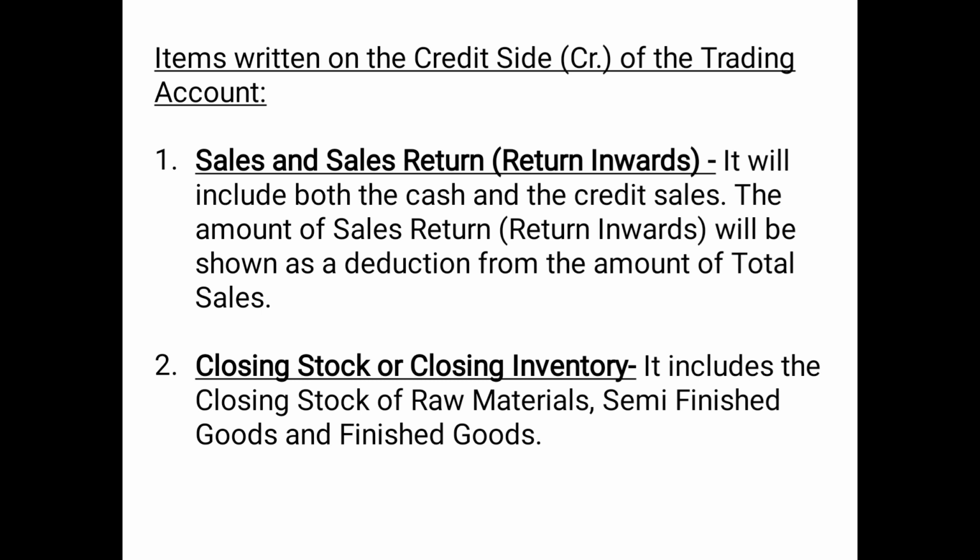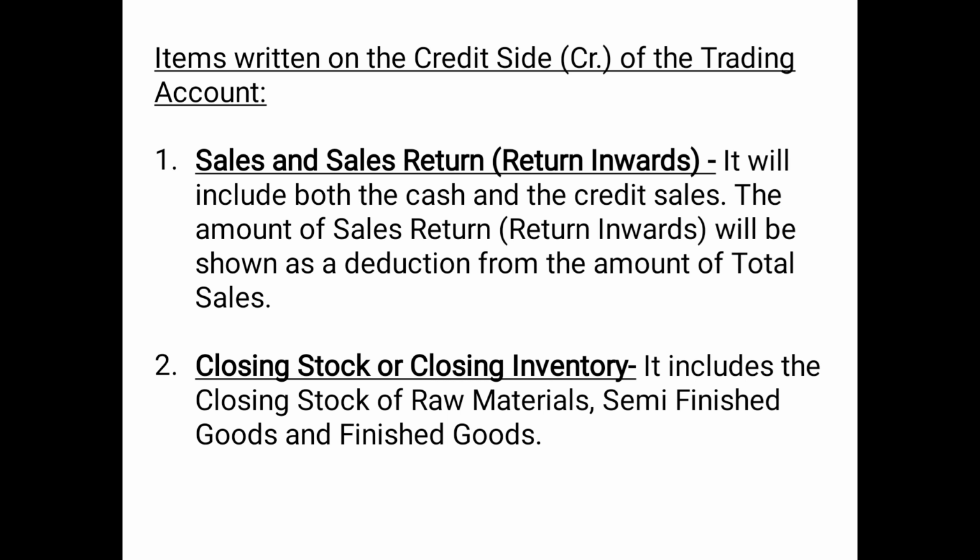Just like purchases, sales on the credit side will also include both the cash and the credit sales, and the amount of sales return or return inwards will be shown as a deduction from the amount of total sales. That means any amount of sales return, return inwards basically, will be deducted from the amount of total sales so as to get the amount of net sales. That means net sales is equal to total sales minus sales return.